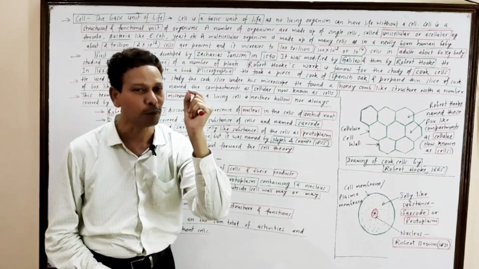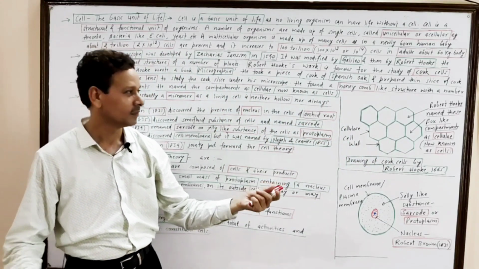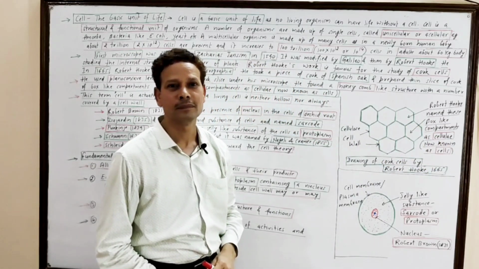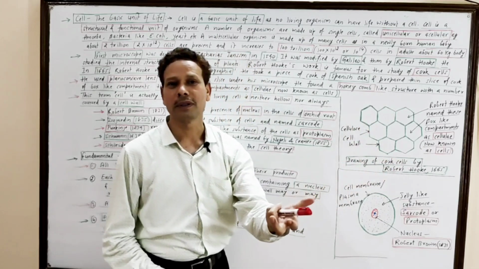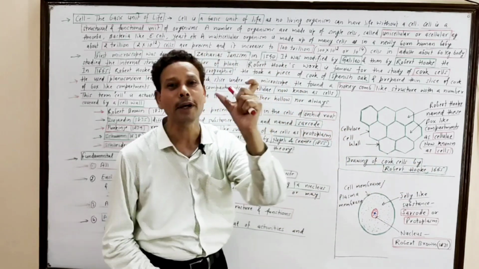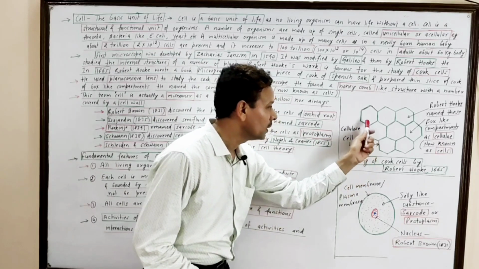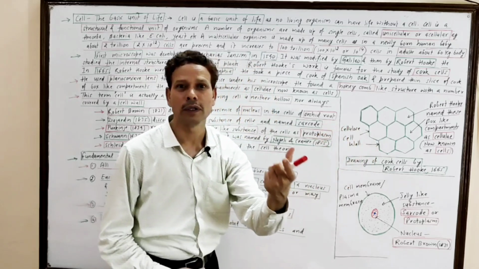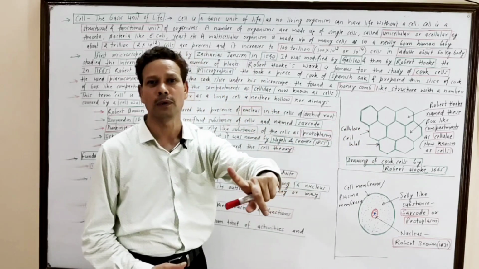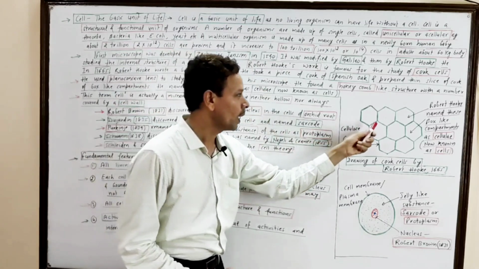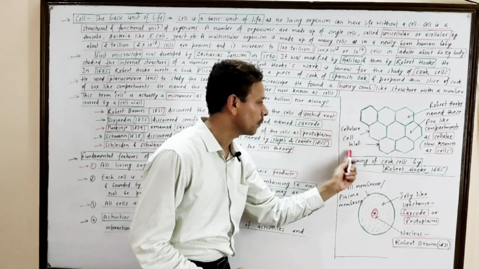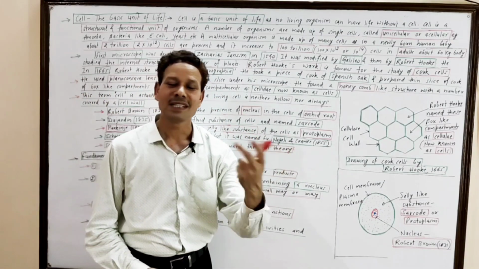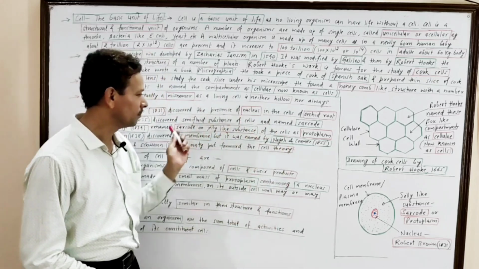It means at the time of discovery of cell. And he named these empty compartments as cellulae. Robert Hooke, in 1665, competitive exam student, he also discovered these compartments were separated by cell wall. These cell walls are made up of cellulose. It means two discoveries. One is discovery of cell and second discovery of cell wall, and that cell wall is made up of cellulose. But this term